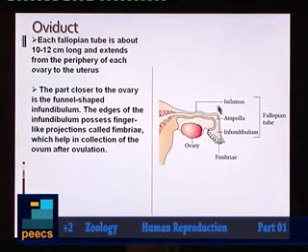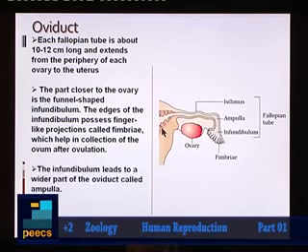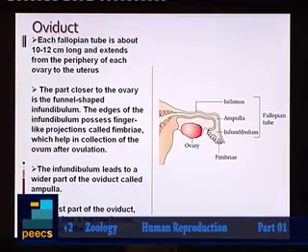And after that you can see isthmus. Isthmus is a narrow portion of oviduct and it is a part of oviduct connecting with uterus. You can see it clearly here. So three portions are there for oviduct. I repeat, isthmus, ampulla and infundibulum.